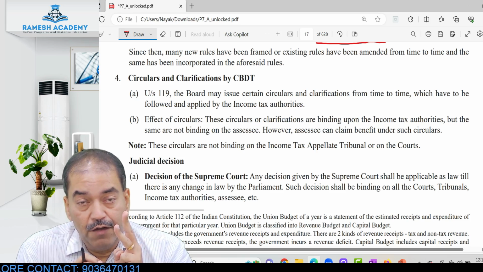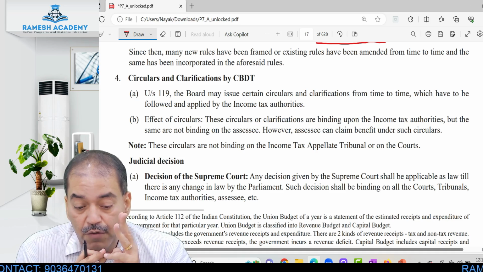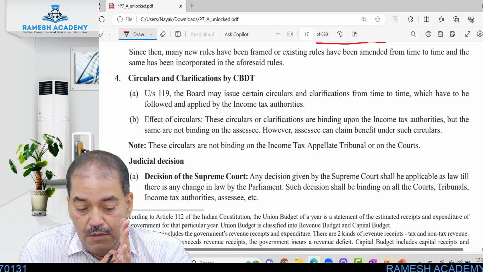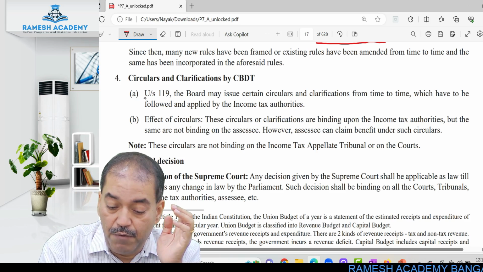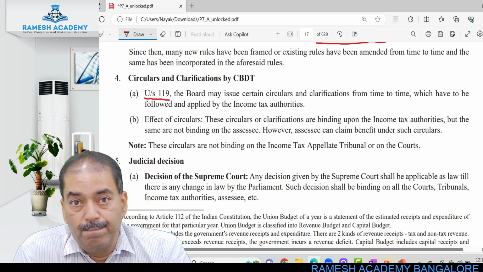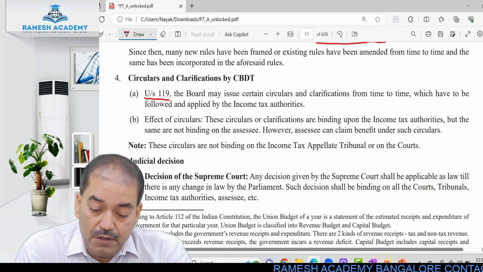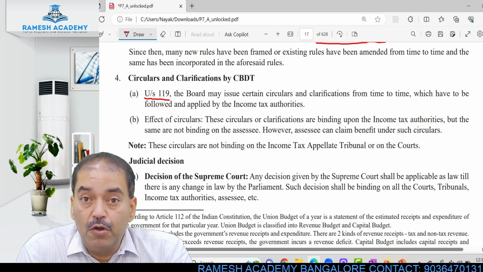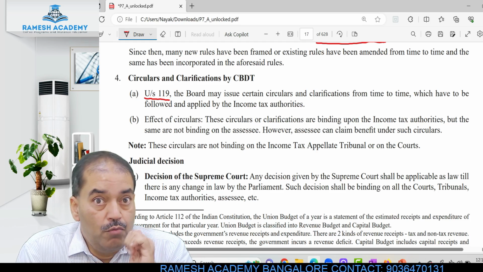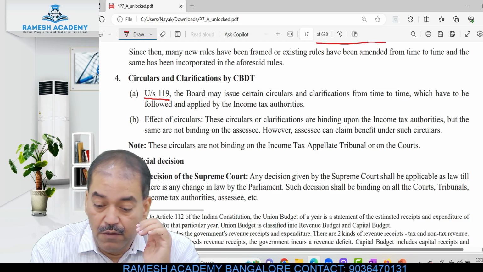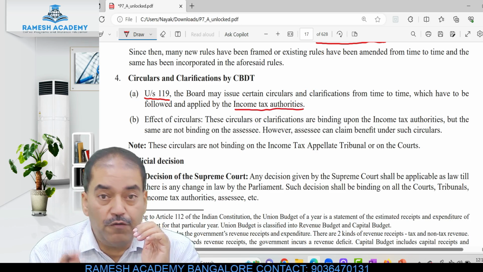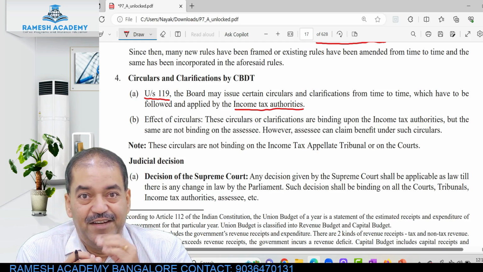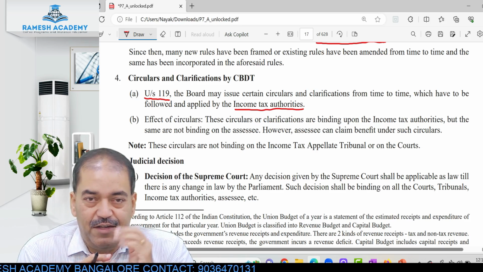Income Tax Rules 1962. The fourth one is Circulars and Clarification by the CBDT. Under section 119, please remember the section numbers. The board may issue certain circulars and clarifications from time to time, which have to be followed and applied by whom? Not by us taxpayers, but by the income tax authorities. It is not for you and me. It is for the department, income tax authorities.